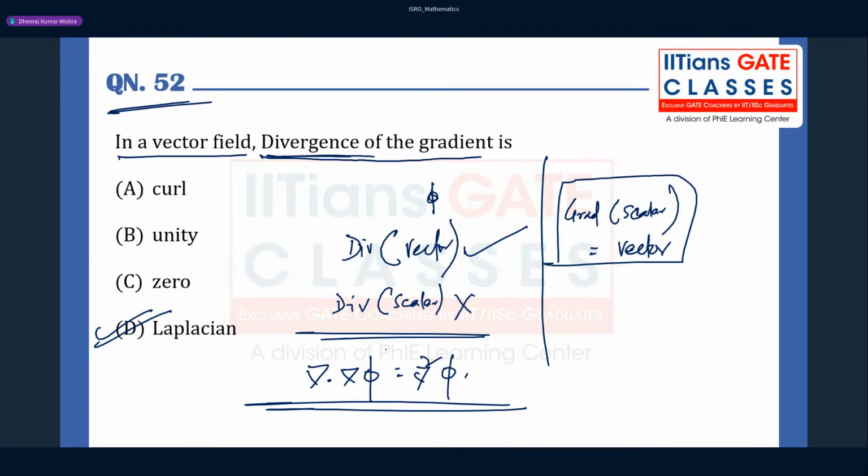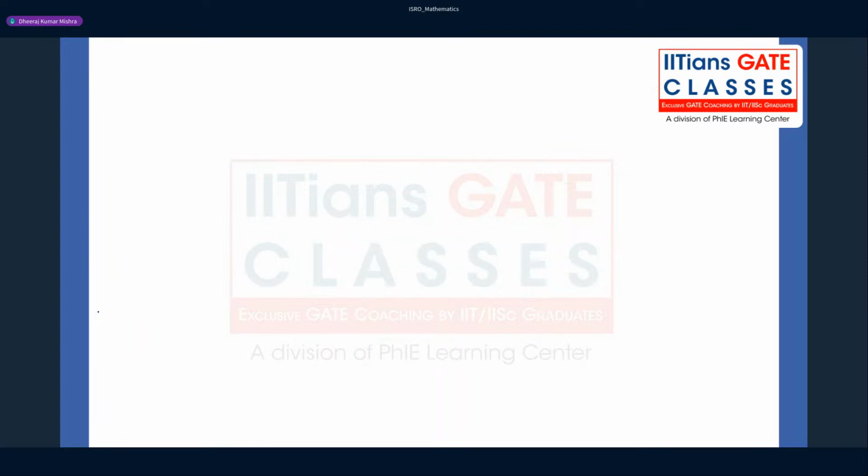So I think this is clear. Many people might go for 0, but the answer for this question is D. What is the trick here? The trick I would like to highlight is that the gradient operator always operates on the scalar, so it will give you the vector.